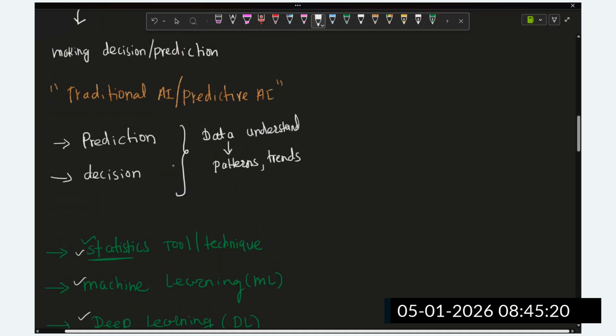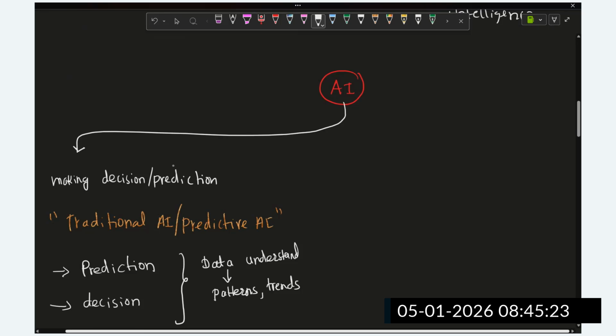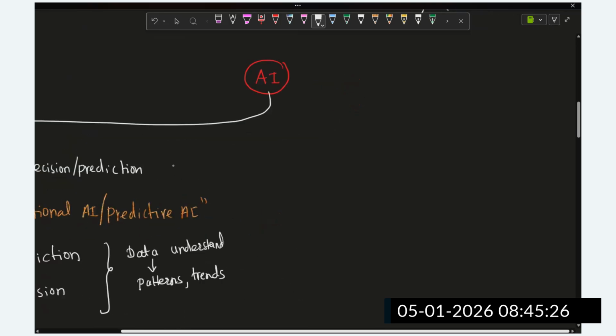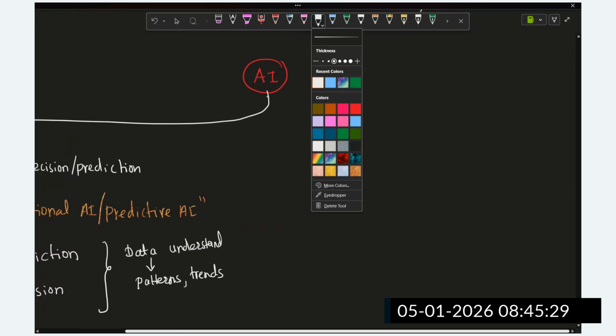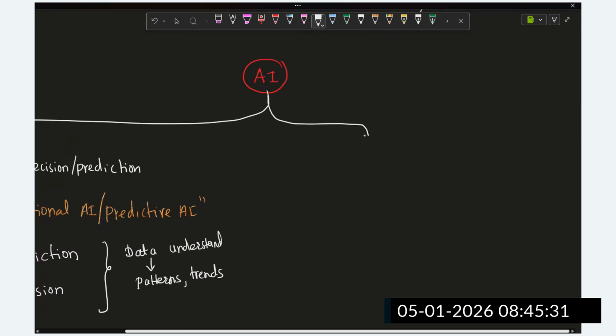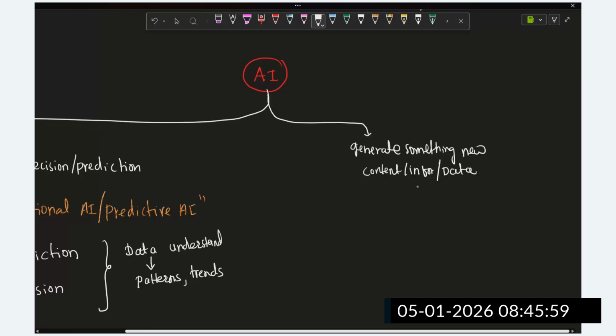And then there is another branch of AI, which helps in creating something new: generating new content, information, or data.